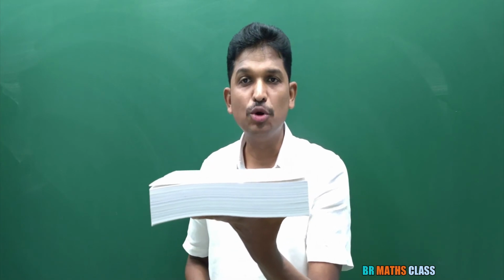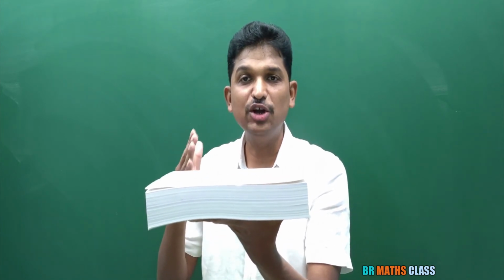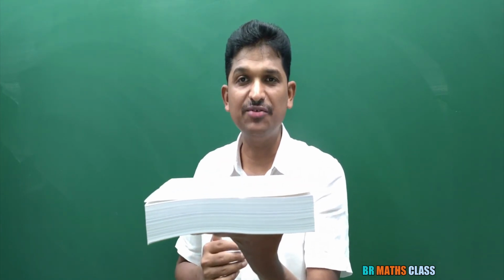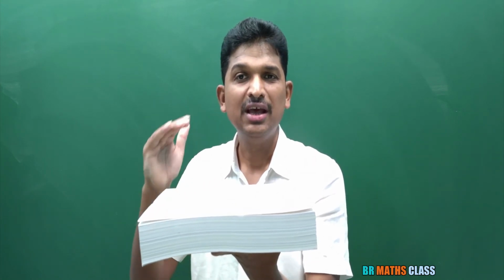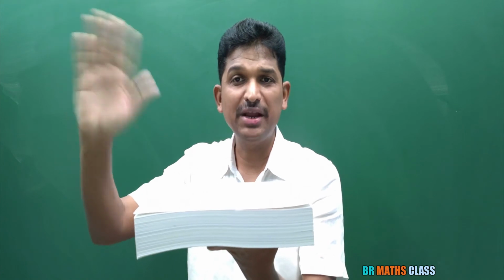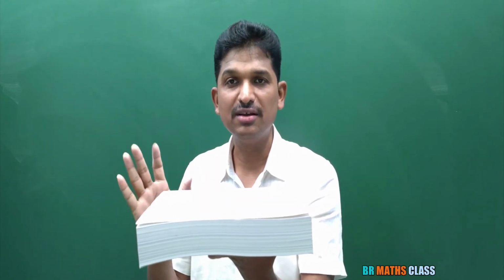What is the definition of coplanar vectors? The vectors which lie on the same plane are called coplanar vectors. This much knowledge is enough in our mathematics. I am not discussing the vectors which are parallel to the same plane. We'll keep it simple.